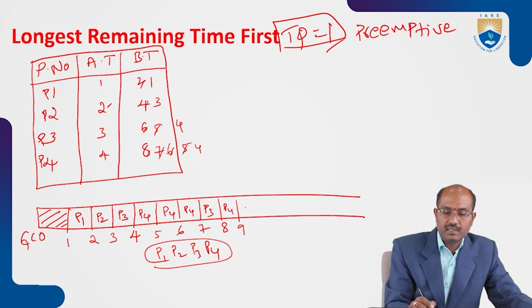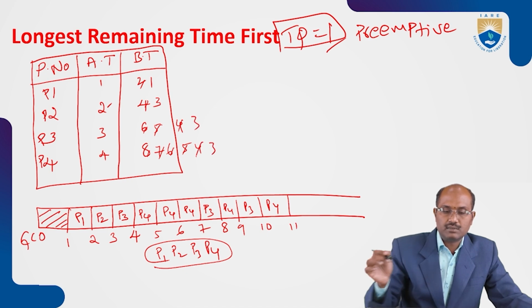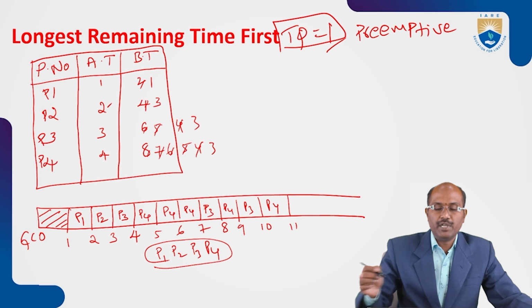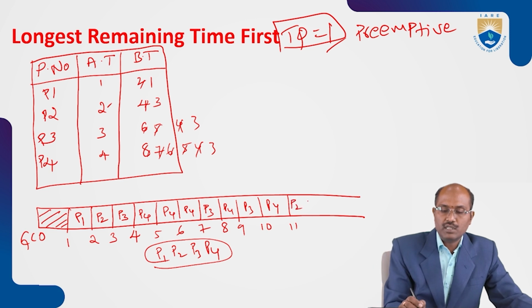Again P3, P4, 10, 11, 3, 3. Now P2, P3, P4 got 3 units of time. So which one got the chance first to execute? P2 got the chance first to execute. Then P3 got the chance next to execute. Then P4 got the chance to execute.